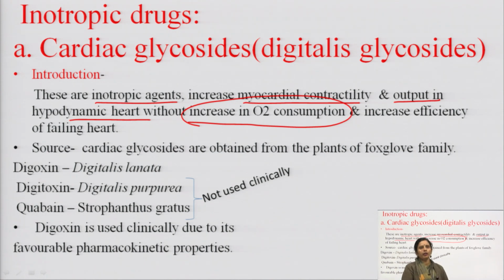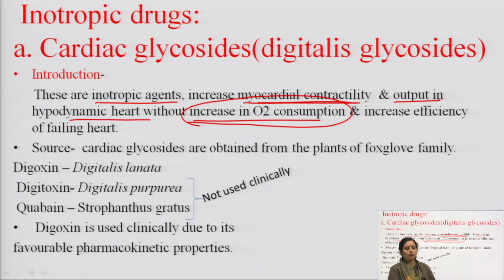We do not need to increase the oxygen consumption. So cardiac glycoside causes increased cardiac contractility, but without increasing the oxygen consumption, and increases the efficiency of the failing heart.